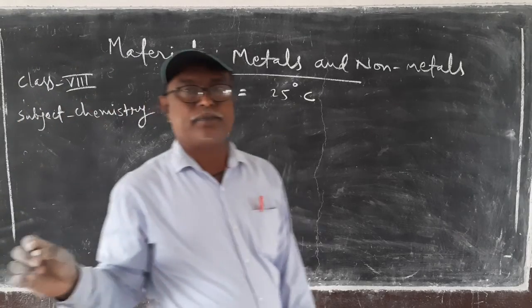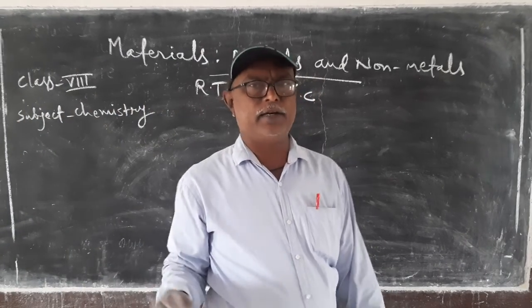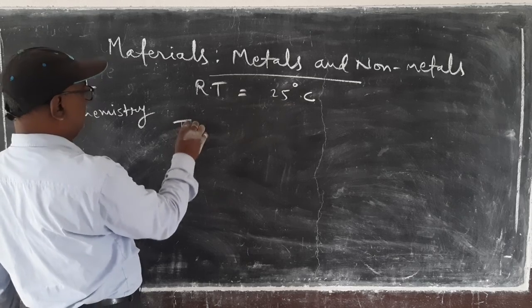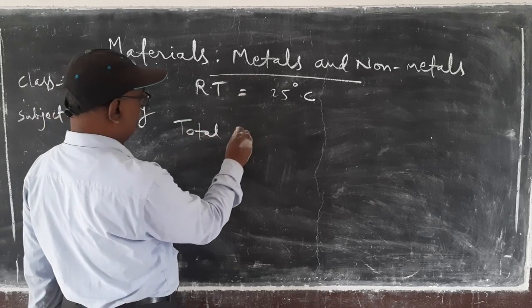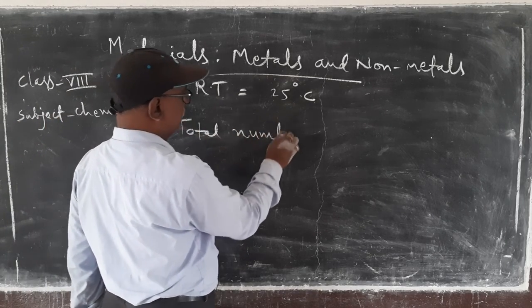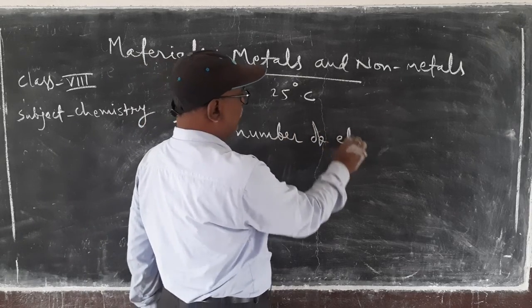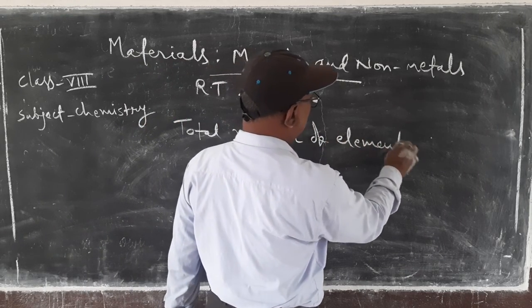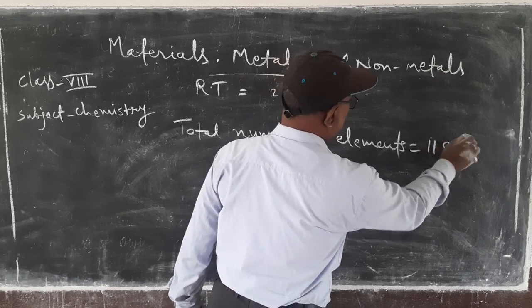Now there are 118 elements. Total number of elements is 118.